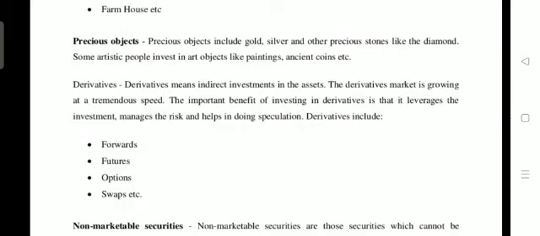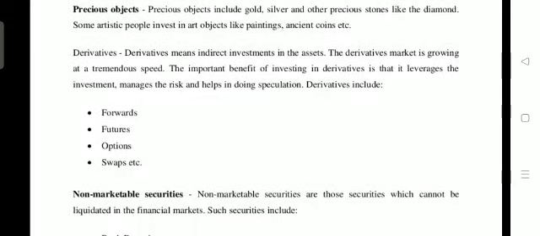Meanwhile, there is one market that plays its role in the financial market, called the bullion market. In the bullion market, gold, silver, and other precious metals are transacted. Then the other instruments are derivatives.